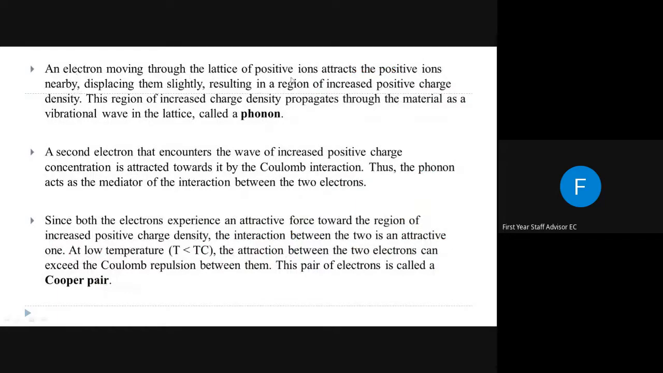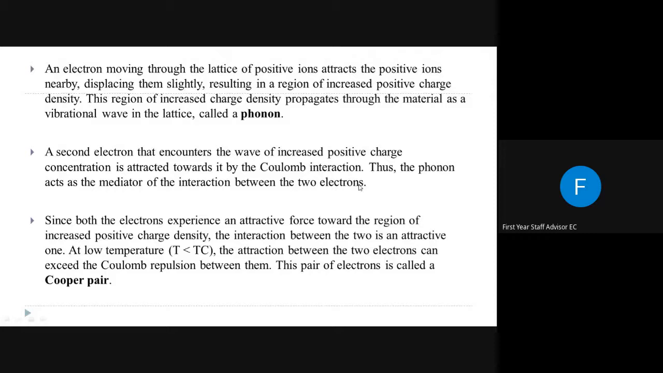An electron moving through a lattice of positive ions attracts the positive ions nearby, displacing them slightly, and resulting in a region of increased positive charge density. This distortion will propagate through the material as a vibrational wave, and that vibrational wave is called a phonon. If a second electron encounters the wave of increased positive charge concentration, it is attracted toward it by Coulomb interaction. This phonon acts as a mediator of the interaction between the two electrons.